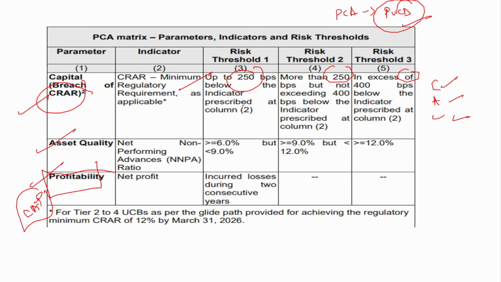You should know the numbers under risk threshold 1, 2 and 3. Next, asset quality, it is the same as the previous case. More than 6% but lesser than 9%, more than 9% but lesser than 12% and more than 12%. Last one, profitability. So here it is net profit. So when it incurred losses during 2 consecutive years, then it is said to be under the PCA. Okay. So these are the 3 parameters you should know.